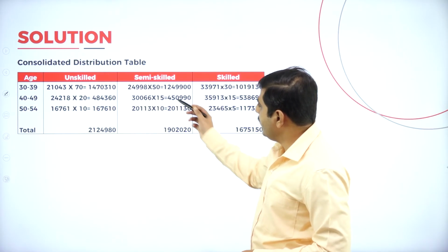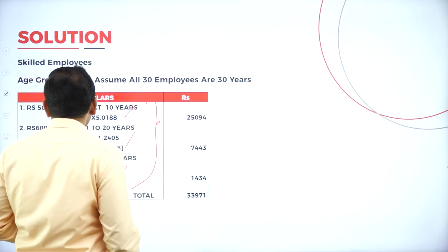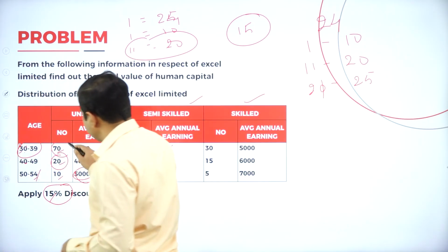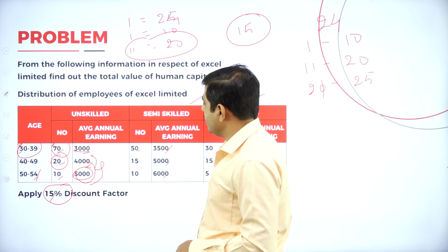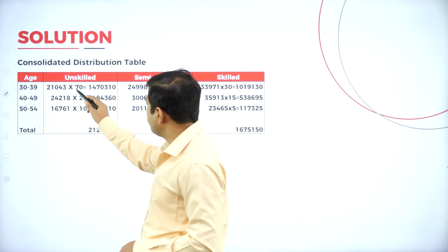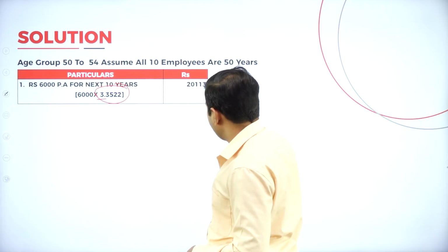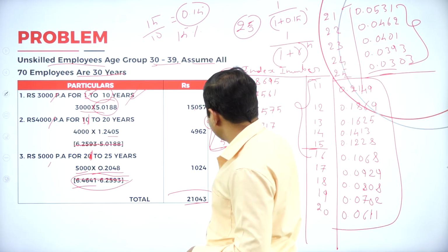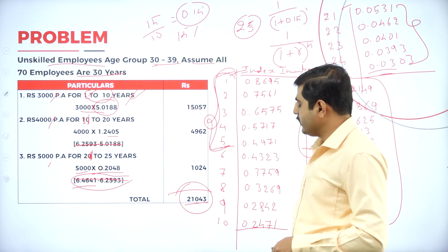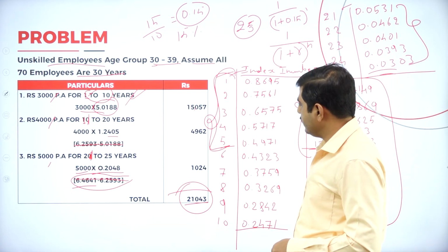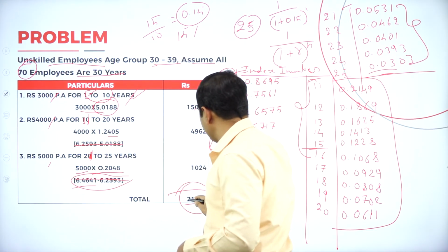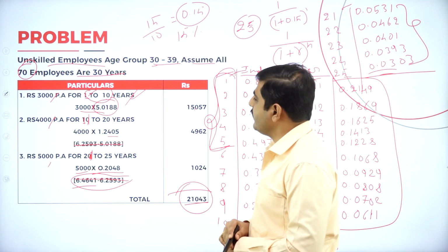Coming to the last one, what is our number of employees here? The number of employees is 70 in the unskilled. The total amount we added here is 21,043 into 70 employees.